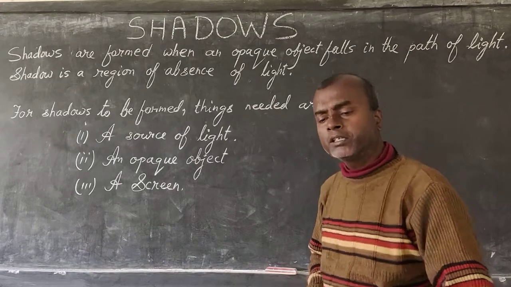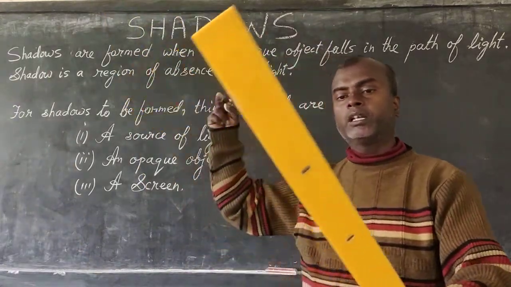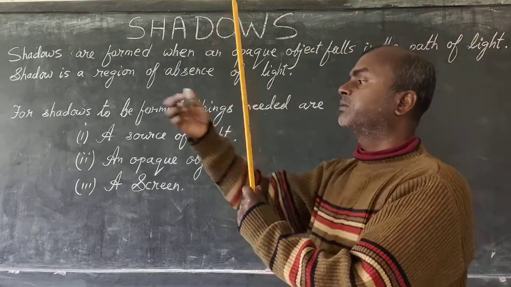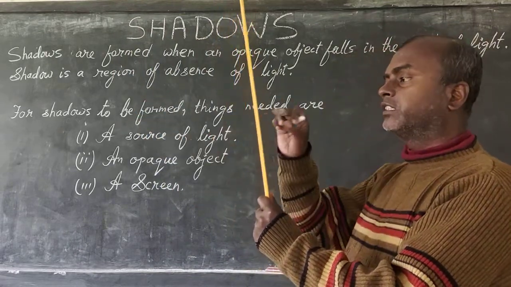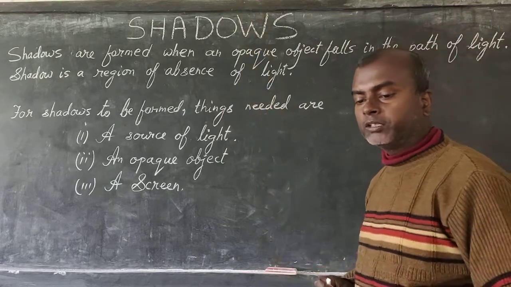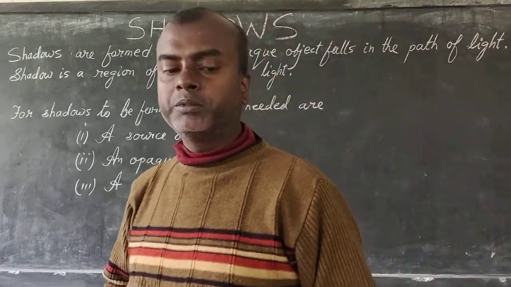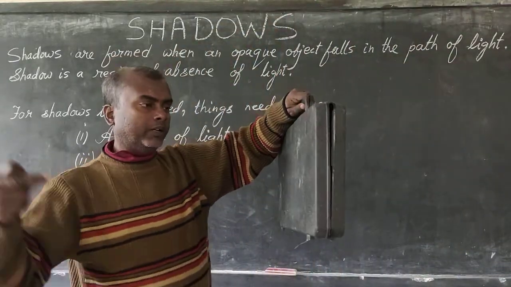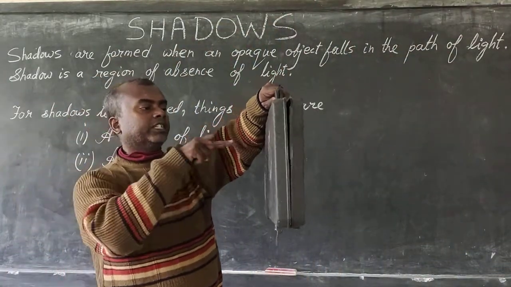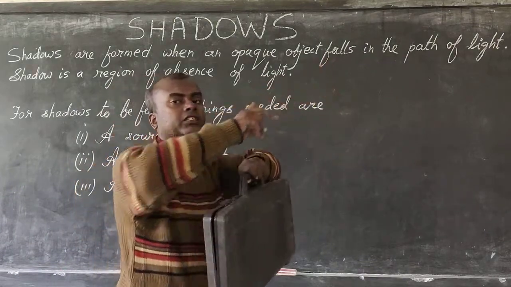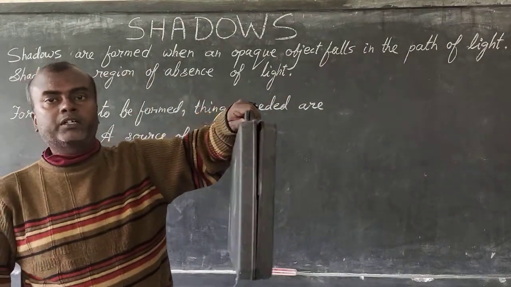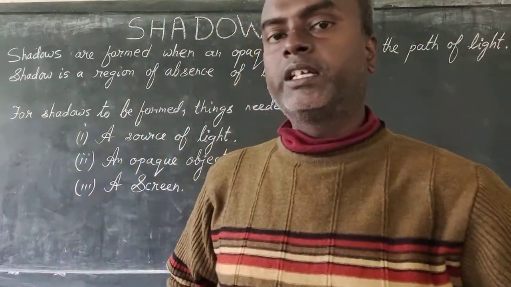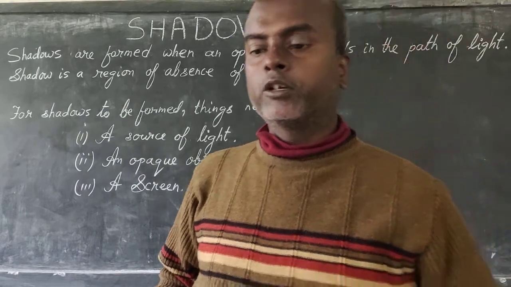What's an opaque object? This is an opaque object because if light comes and hits this object, it cannot penetrate the object and go on from the other side. It stops the path of light. So any object through which light cannot pass is called an opaque object. Alright? This box is also an opaque object. If light comes and hits it, it cannot penetrate and come out from the other side. So this object stops the movement of light. Any object through which light cannot pass is an opaque object.